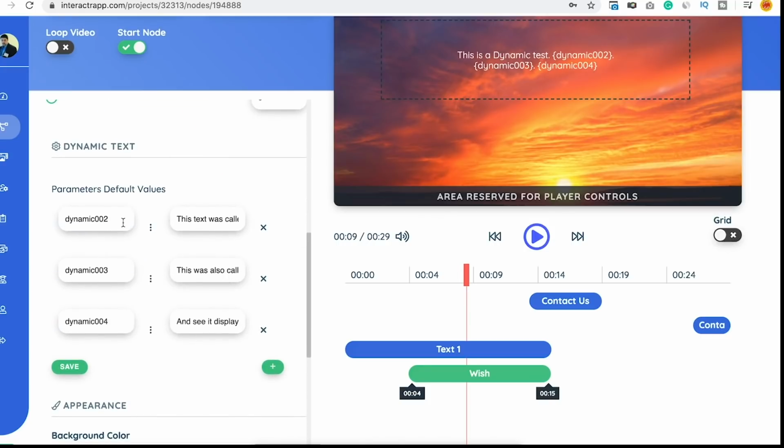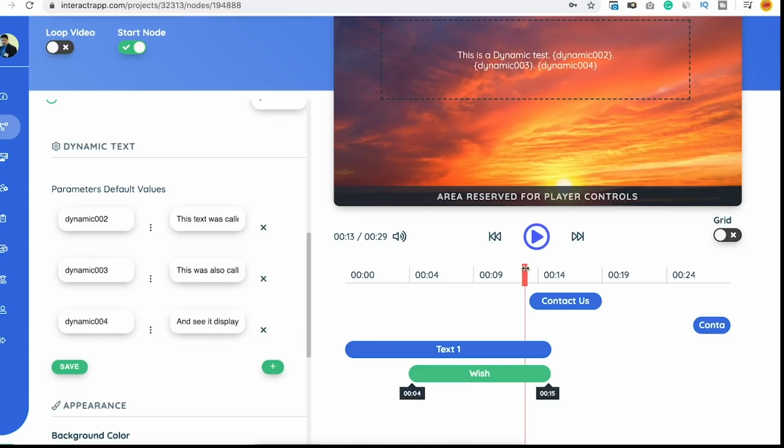So you can see I have three dynamic text, dynamic 2, dynamic 3 and dynamic 4. These are the three default values that I am pulling from here. You can also pull data from outside, that I will show you in a separate video altogether.